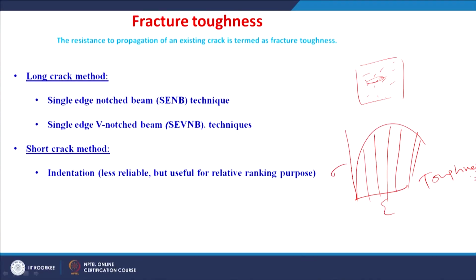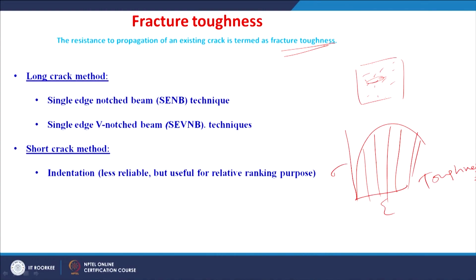But in ceramic materials, because of the sensitivity towards cracks, and because of the strong influence of crack propagation in fracturing the material, the resistance against the propagation of an existing crack is taken as a parameter to understand such toughness. So it is named as fracture toughness.